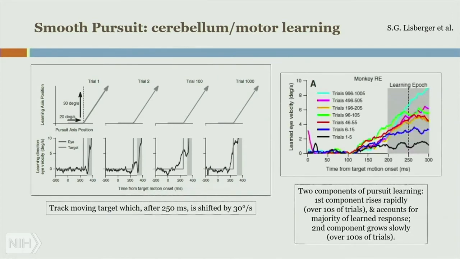What this allowed Dr. Lisberger to do is to identify two different components of pursuit learning. The first component rises rapidly, taking about the first 100 trials, that's the green trace, and you get most of your learning ability. But if you want to get really high up there to the blue level, then you would need to go up to the 1,000th trial to get the accuracy up.